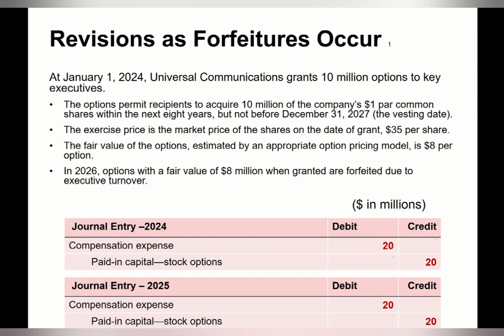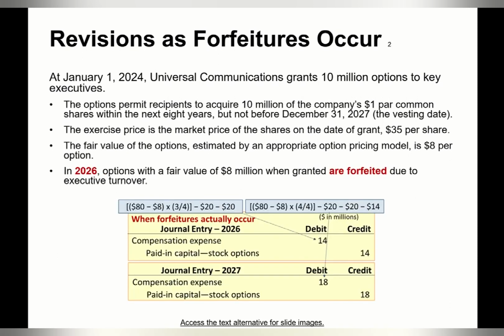Alternatively, the company can choose to record forfeiture when it actually incurred. So in 26, options with a fair value of $8 million when granted are forfeited due to executive turnover. So this is in the third year. The first 2 years journal entry will be the same. Compensation expense debited $20 million.